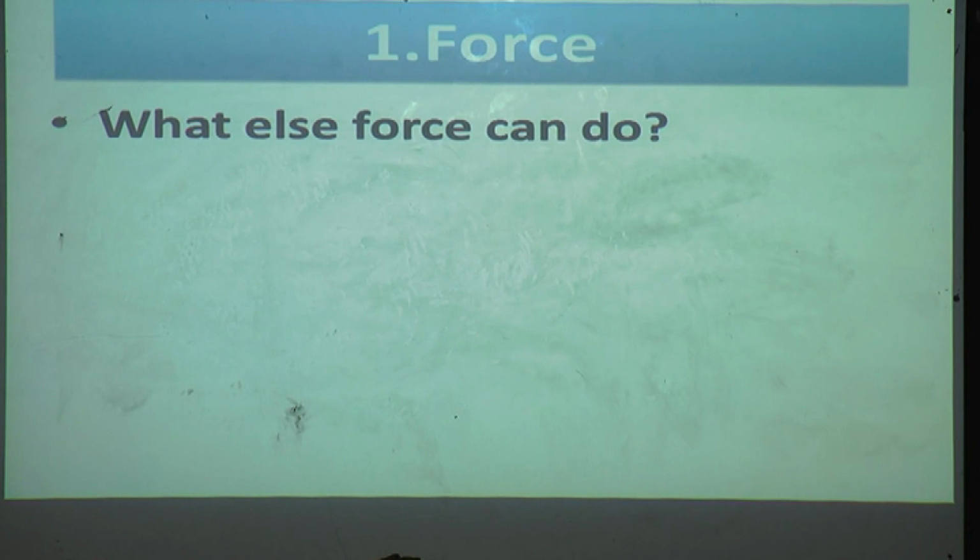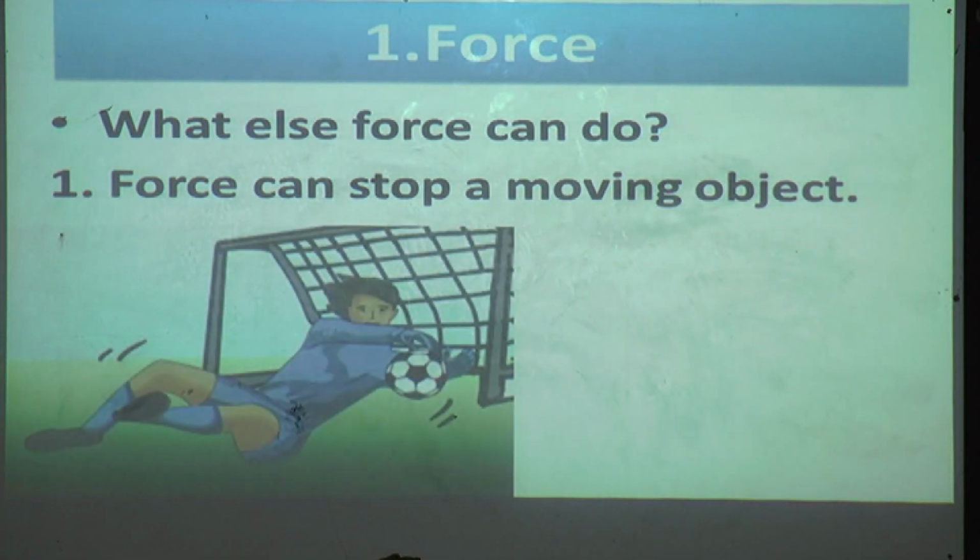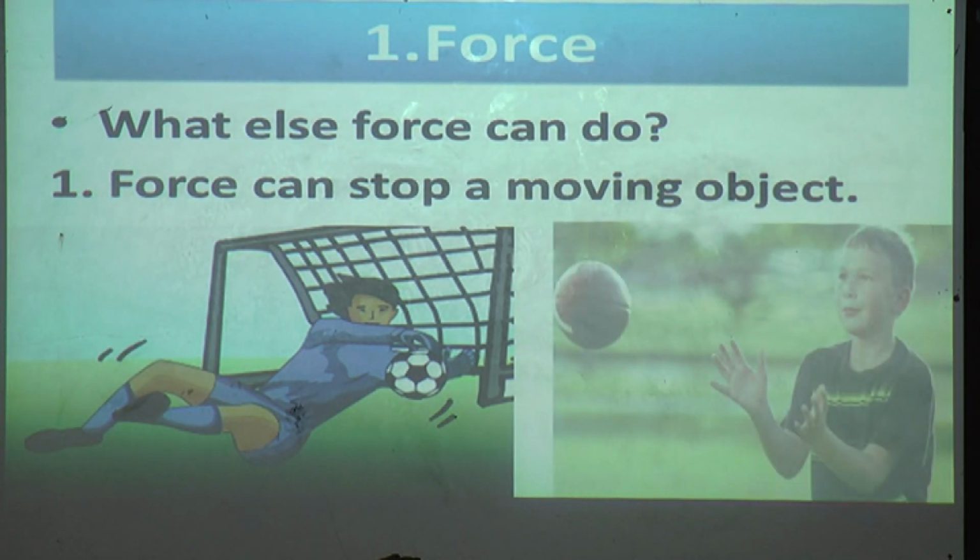Yes, what else can force do? Force can stop a moving object. Yes, see these pictures.